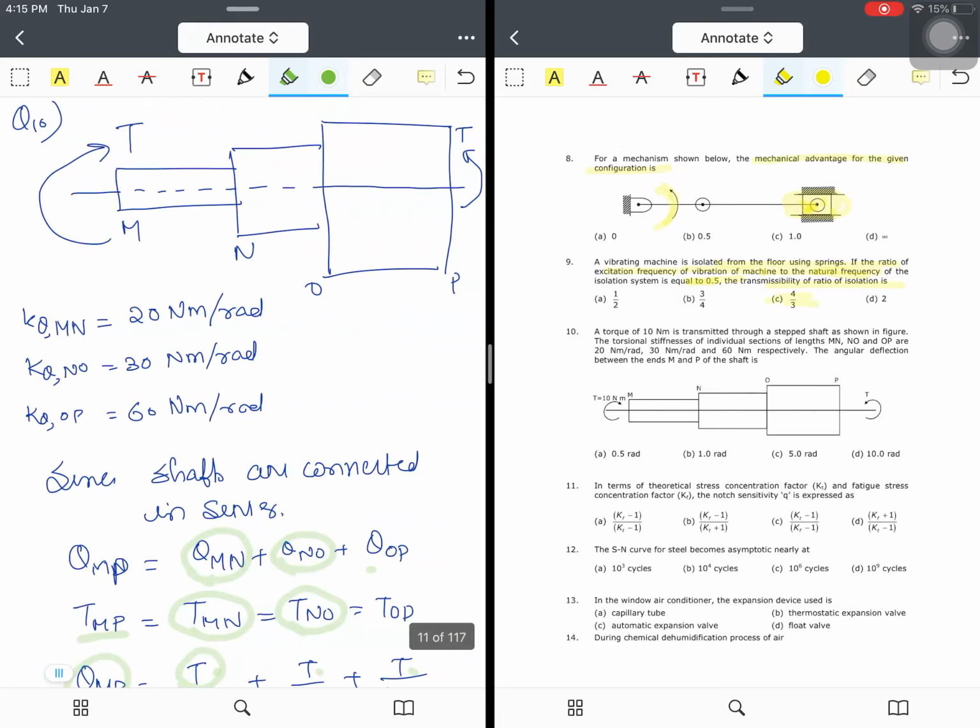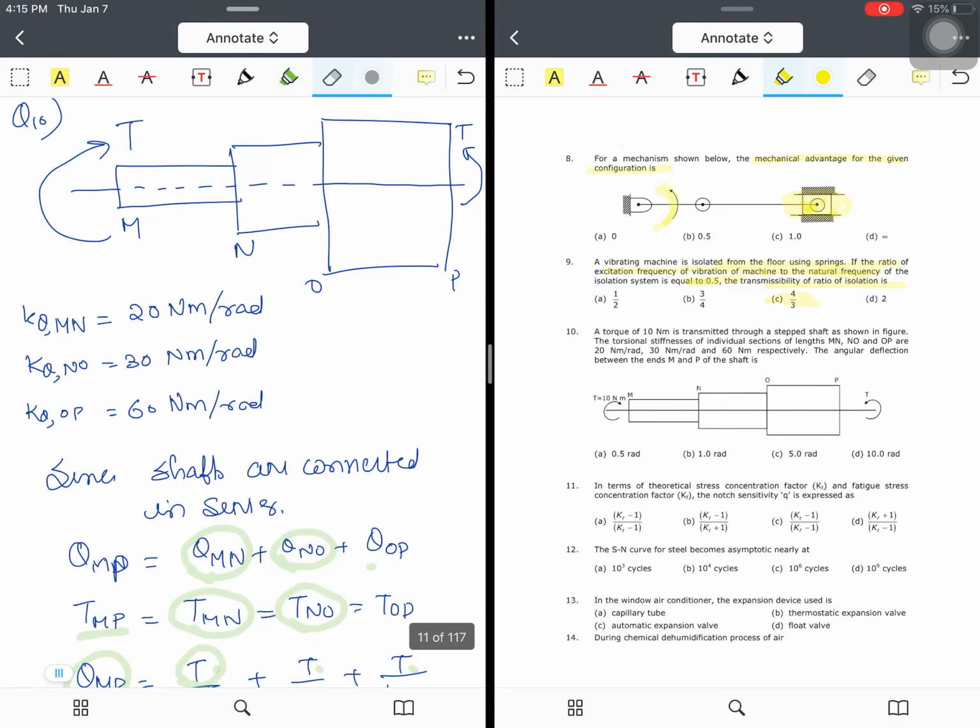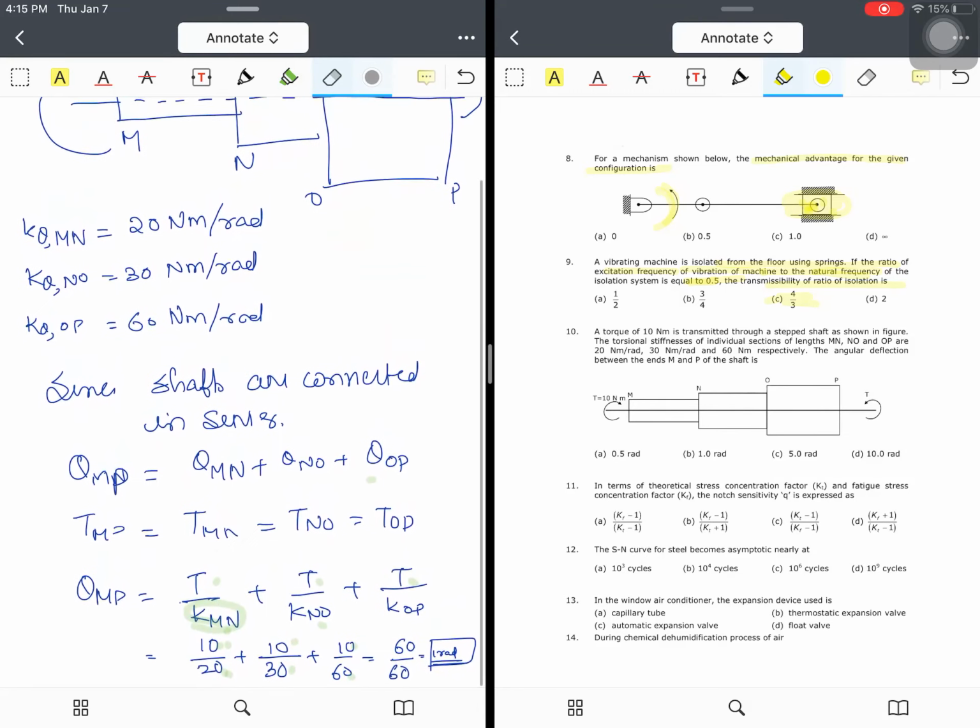Let us see question number 10. In question number 10, they have asked about a stepped shaft in which torque is acting, and they are asking the net angular deflection between M and P, from M at this end to P at this end. How much angular deflection is taking place? Now you see the torque is acting here.